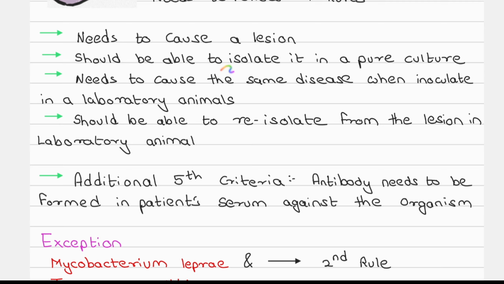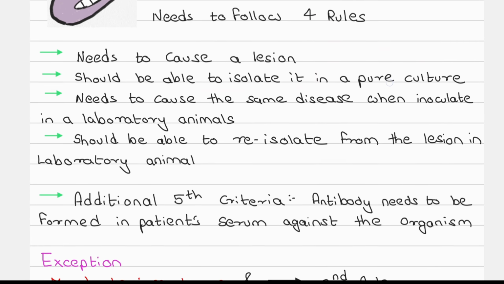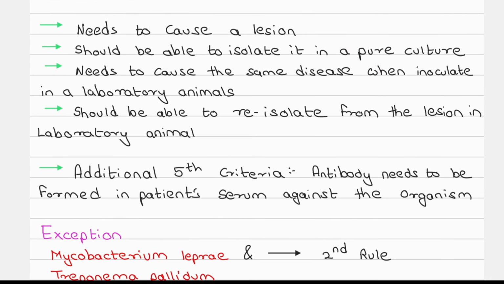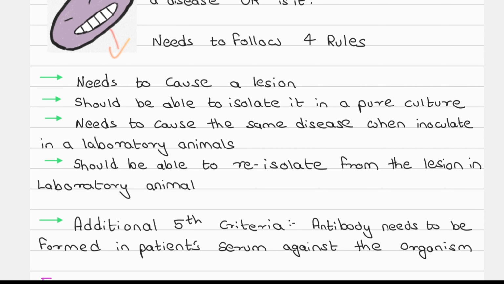The second is that we should be able to isolate it in a pure culture. Pure culture is basically any media we use. You will study media in your practical classes. So when we isolate from the lesion, the microorganism should be able to be isolated in pure culture. What this rule actually means is that this microorganism is alive in the patient.